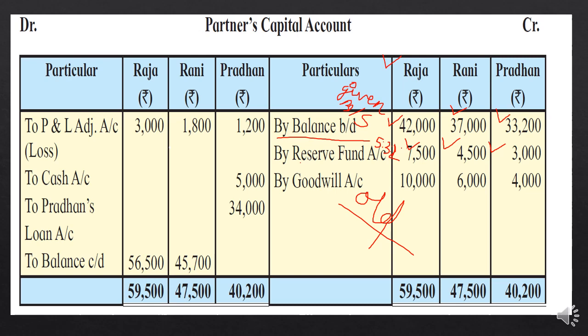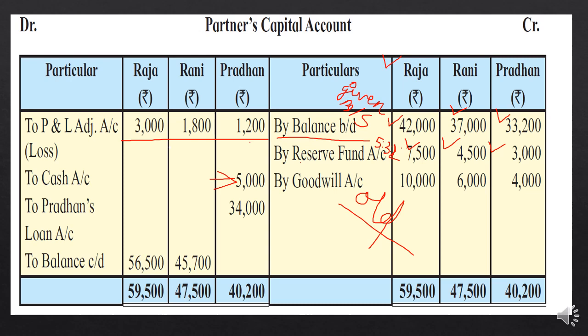Okay, students, whatever the profit and loss was there in the profit and loss adjustment account, it was on the credit side, so the transfer will be on the debit side: 3,000, 1,800 and 1,200. And then in the last adjustment, it was given that out of the amount payable to Pradhan, 5,000 is being paid in cash. So what will be the journal entry? Pradhan's account debit to cash account. So on Pradhan's account debit side you will write to cash account and 5,000 in Pradhan's column.